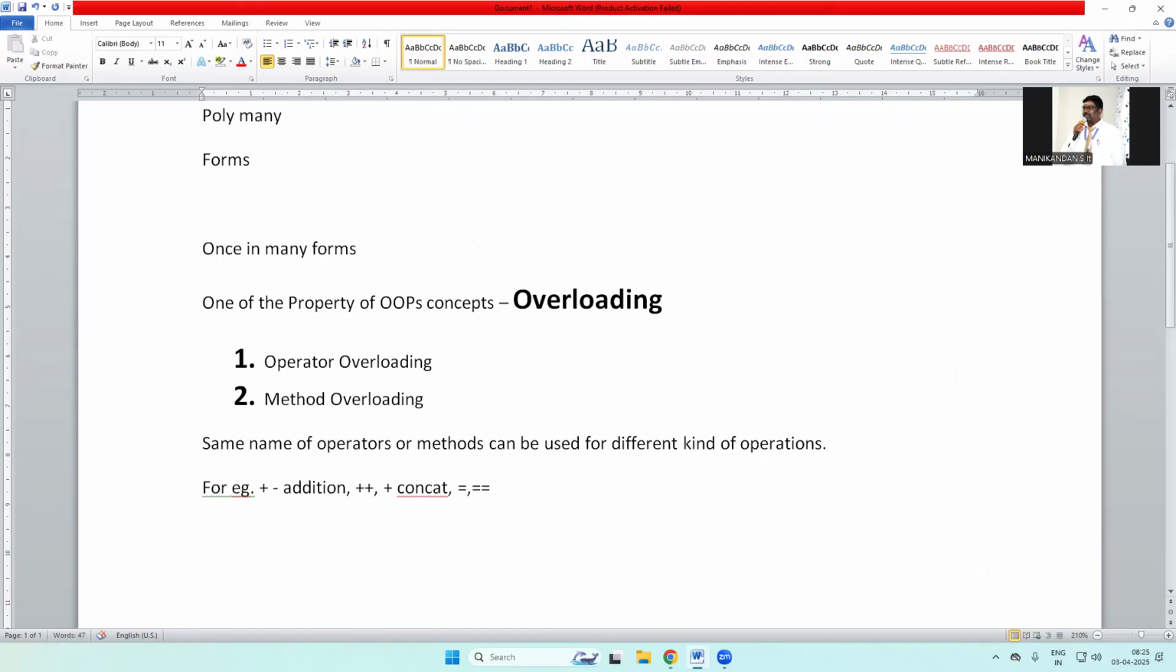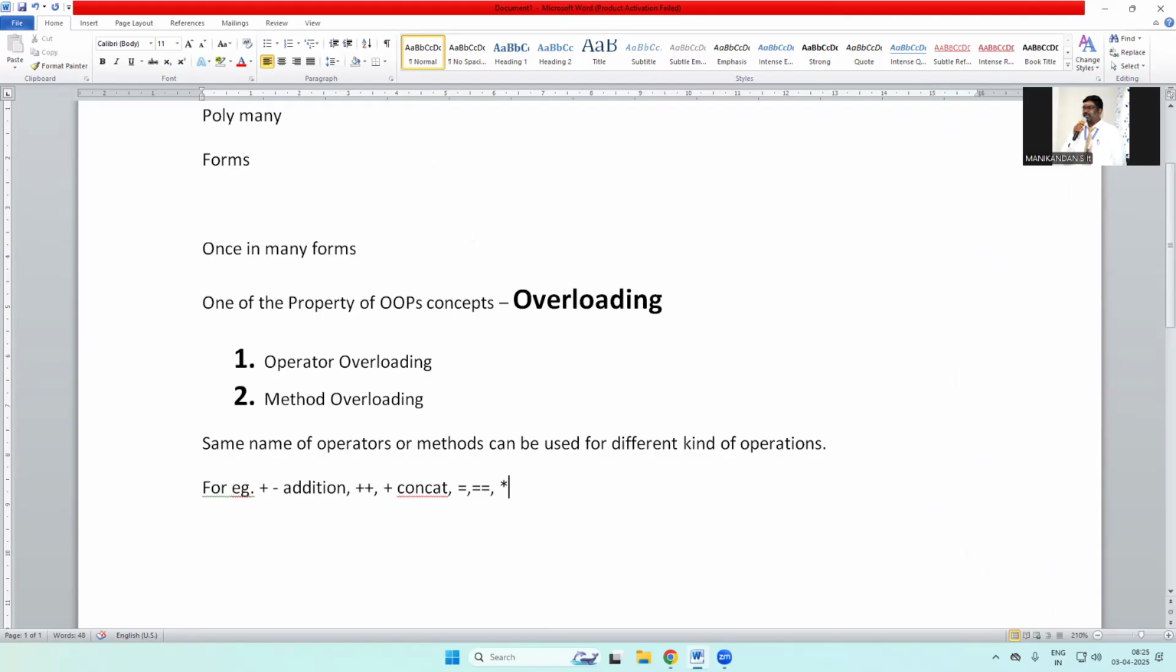So the same name of an operator in a programming language is used for different kinds of operations. For example, star is used for multiplication. When importing packages in programming, star is used to mean all. Like this, method overloading works too. So this is the overview of polymorphism.